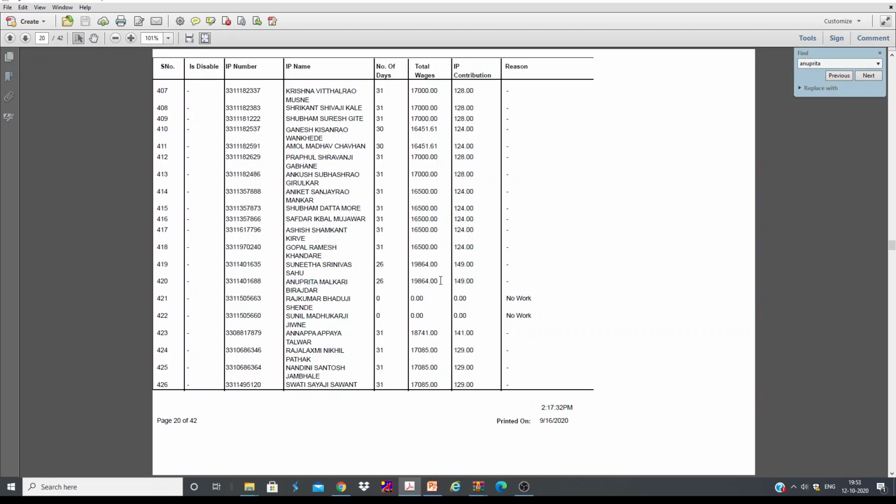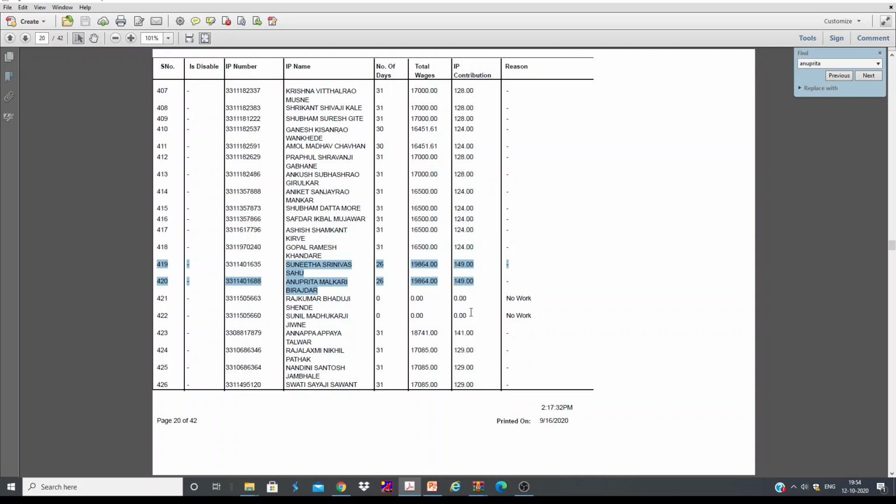You can see her salary is 19,864 and the IP contribution. If you calculate the IP contribution, this is nothing but the contribution made by each worker towards ESI, which is nothing but 0.75% of basic and DA. So the monthly basic and DA is 19,864 and 0.75% of that is this amount. And she is another worker. These 2 are our workers. Another 2 workers will be there.